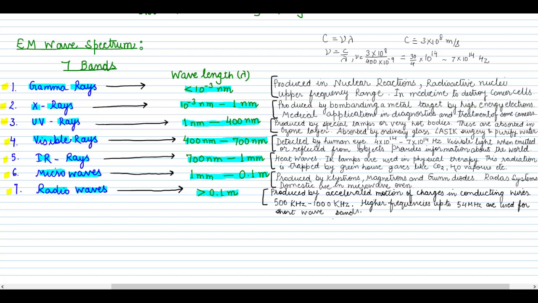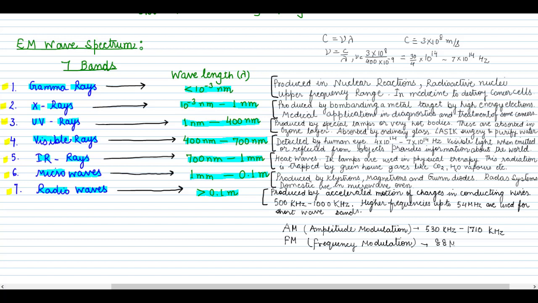Whenever we talk about radio wave communication, there are two types of modulation: amplitude modulation and frequency modulation, which we commonly know as AM and FM. So AM is amplitude modulation and FM is frequency modulation. Amplitude modulation is from 530 kilohertz to 1710 kilohertz, and frequency modulation is from 88 megahertz.